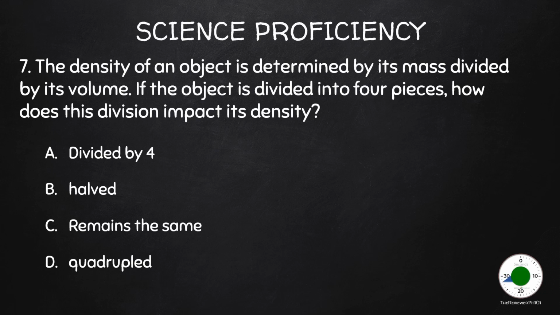Seven. The density of an object is determined by its mass divided by its volume. If the object is divided into 4 pieces, how does this division impact its density? A. Divided by 4. B. Half. C. Remains the same. D. Quadrupled. The correct answer is C.